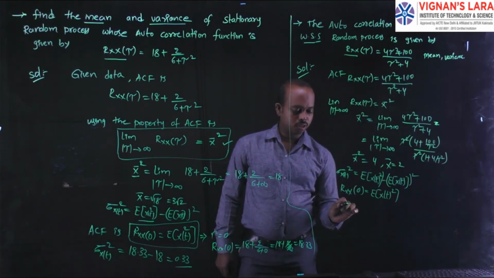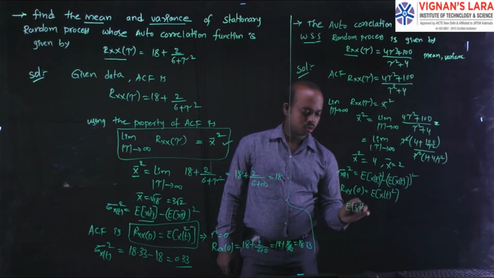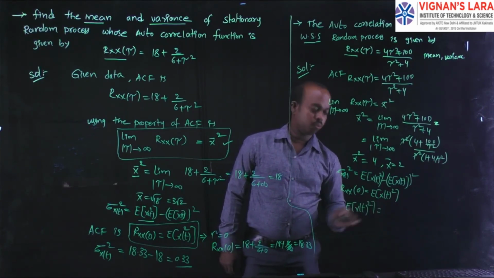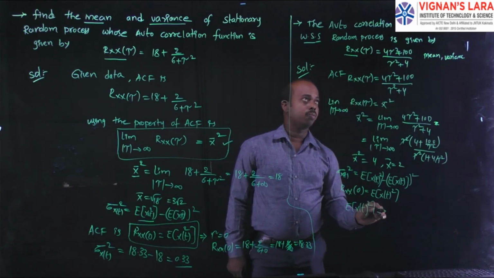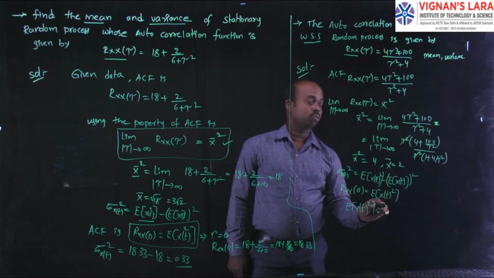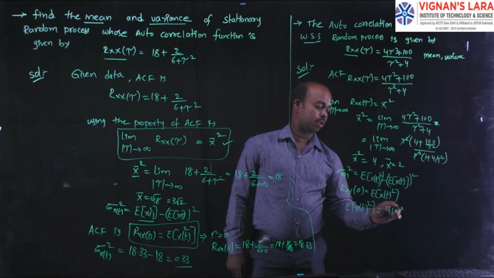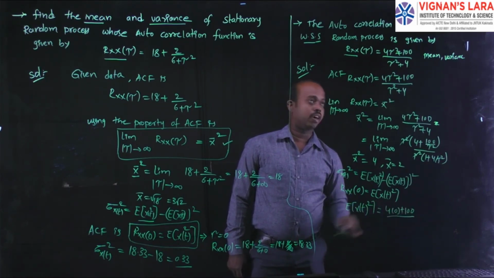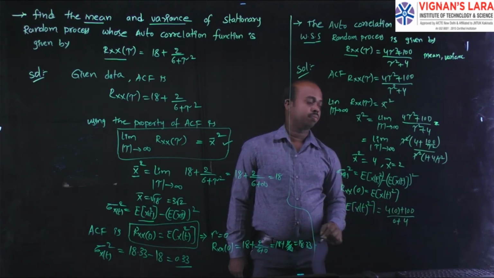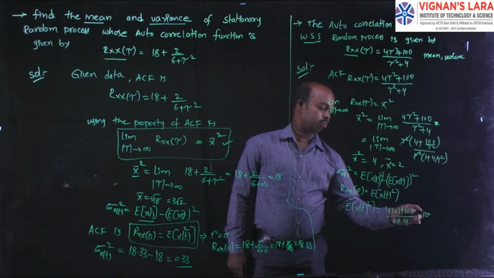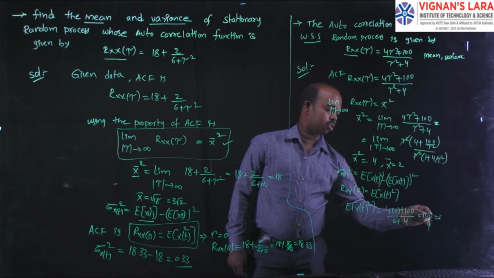From that, expectation of x of t square is equal to 4 times 0 plus 100 divided by 0 plus 4. This is 100 by 4. The value is 25.